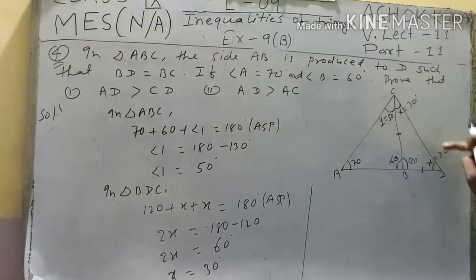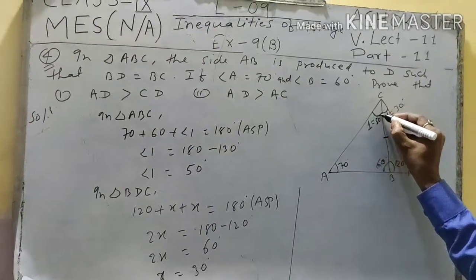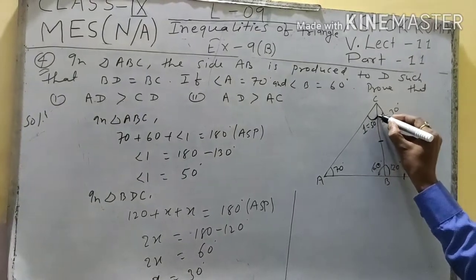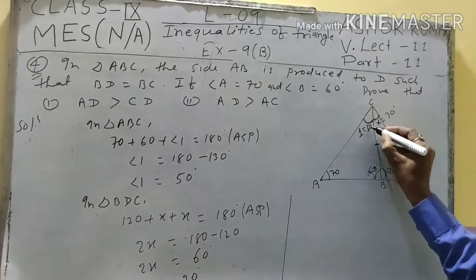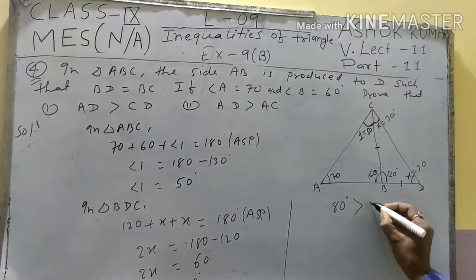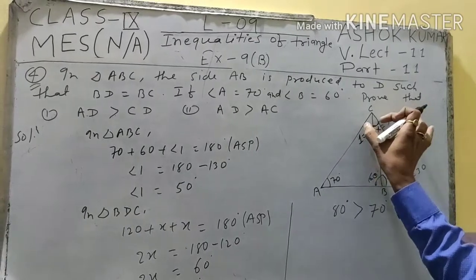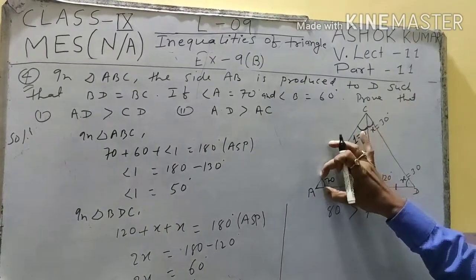Okay, so suppose here student, this angle is 50 degree and this angle is 30 degree. So 50 and 30 we can write here 80 degree is greater than 70 degree. Yes or no? Yes, because 50 plus 30 is equal to 80 degree. So 80 degree is greater than 70 degree.